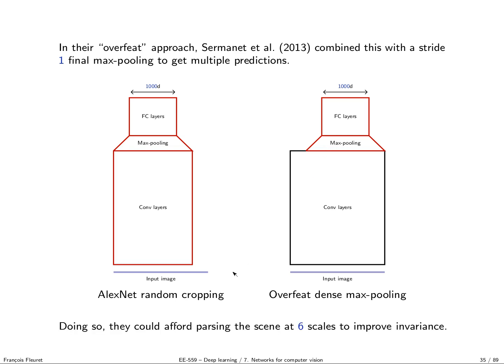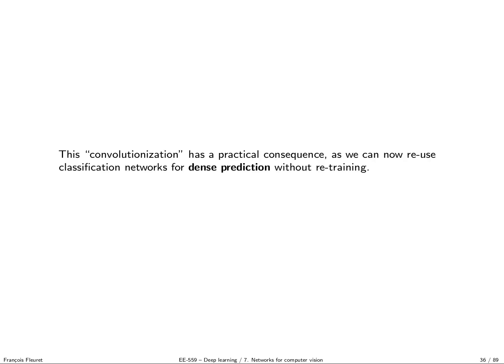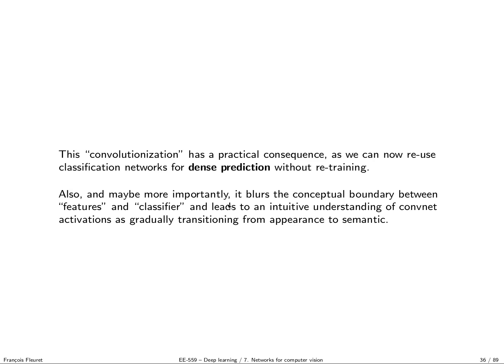By doing so, they reduce the computation a lot, which allowed them to run this process at 6 scales and to improve invariance, so they gained a little bit. So this convolutionalization has a practical consequence, as we can now reuse classification networks for dense prediction without retraining. And also, and we'll see this in the next course,